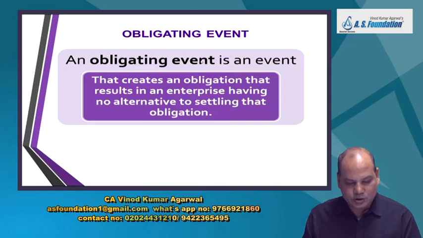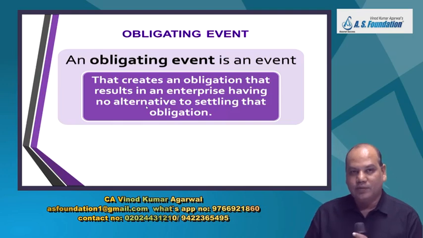Now next is, what is an obligating event? An obligating event is something you have done in the past which makes you obliged. An obligating event is an event that creates an obligation that results in an enterprise having no alternative but to settle that obligation.